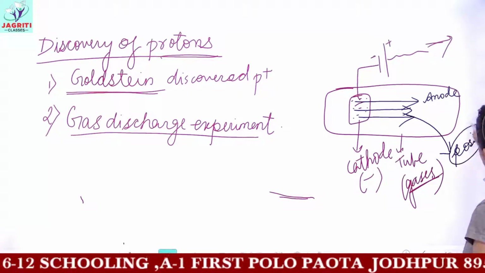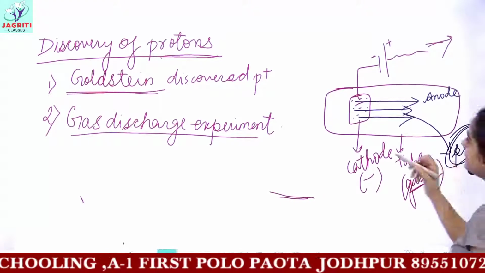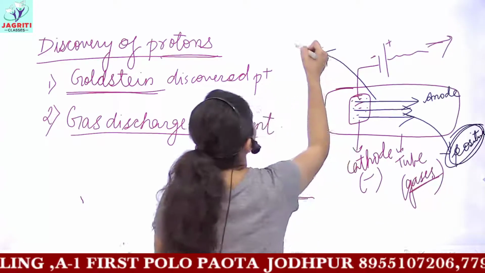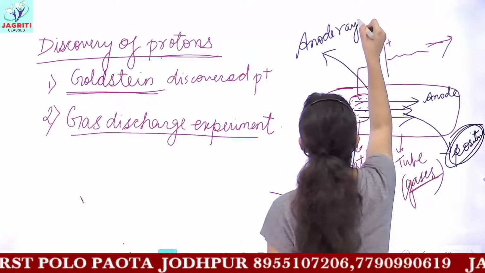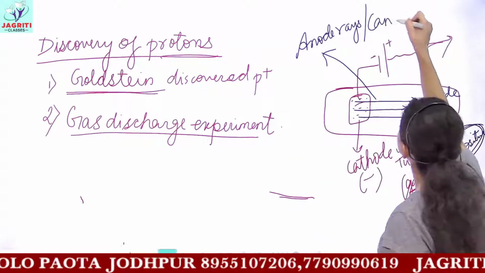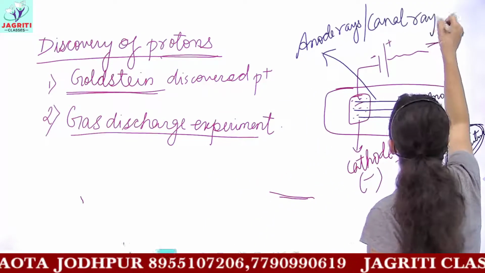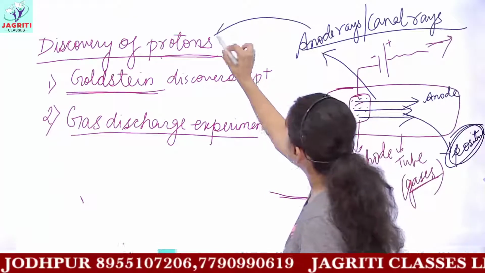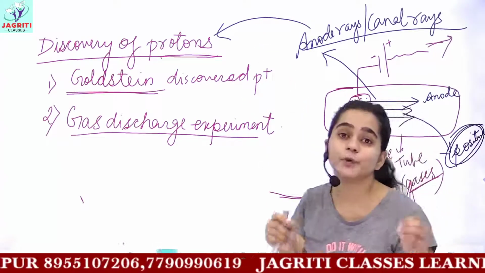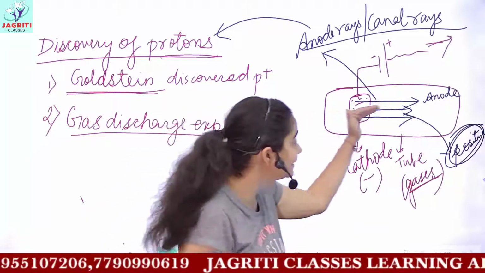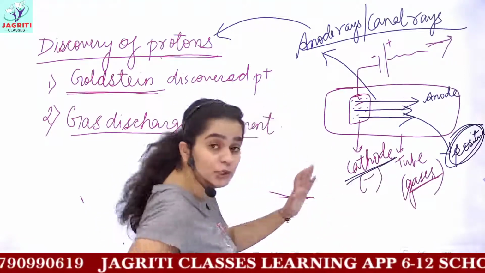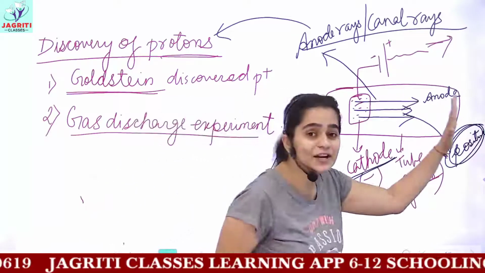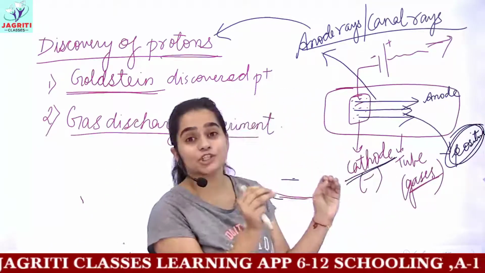These were positively charged rays. So these rays were called anode rays because they move towards anode, and these are also known as canal rays. Okay, and these actually are the protons, the motion of protons along a straight rectilinear line, and these were, because they were originated from cathode and they moved towards anode, so the direction of motion is considered.